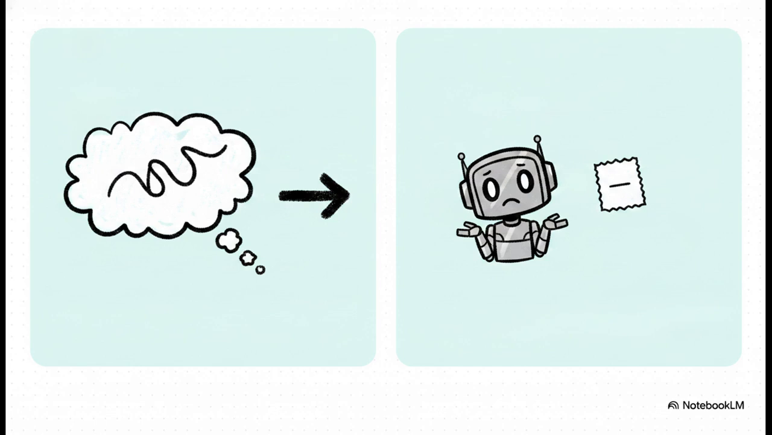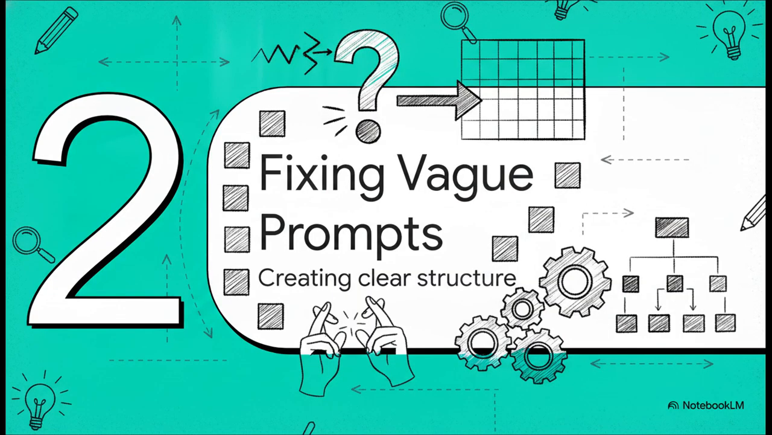Now, to a human, that seems like a perfectly fine question, right? But it fails here because you left the format completely ambiguous. A proper discussion response needs multiple paragraphs. The AI didn't give you that simply because it wasn't explicitly told to. Moving into Section 2, fixing vague AI prompts and creating clear structure.